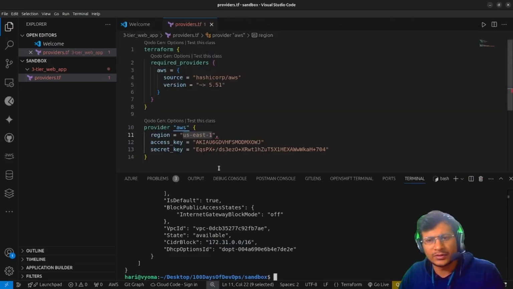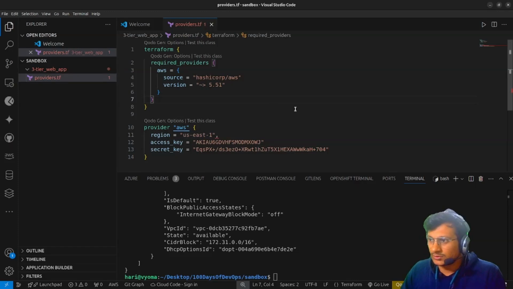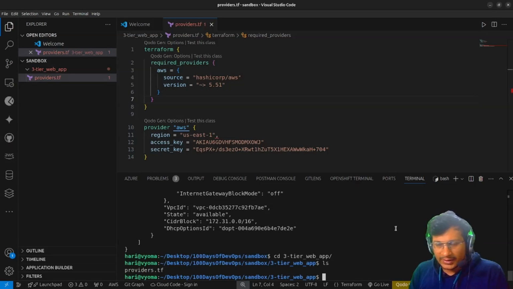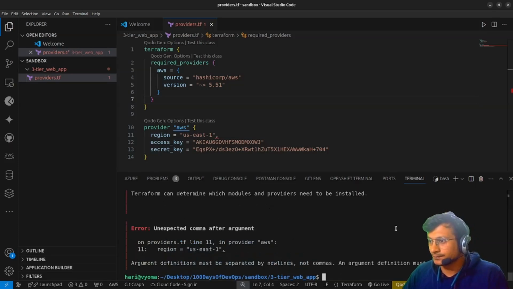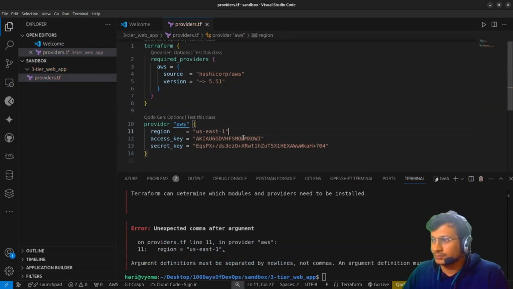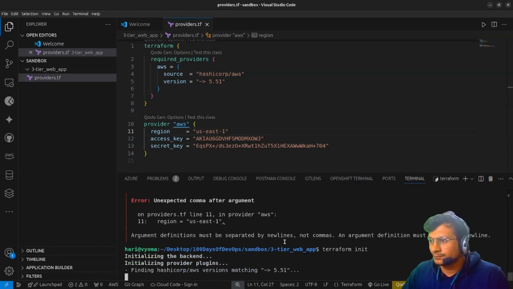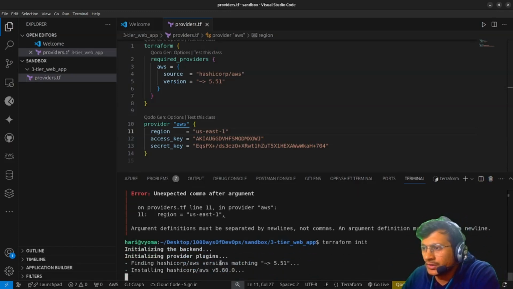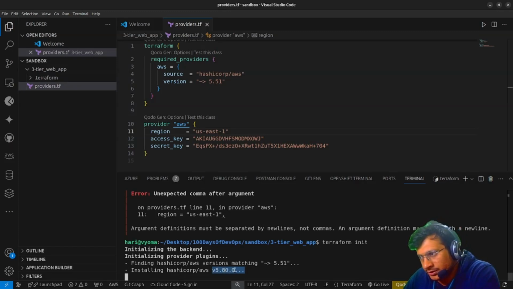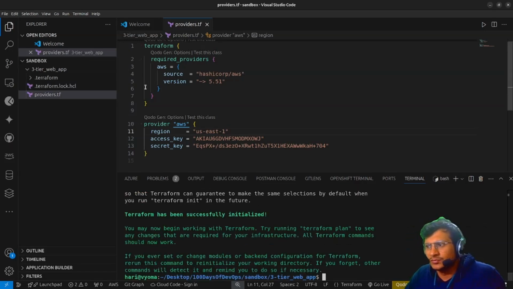We have used this particular setup, so our provider is also linked. Then just go to 3-tier web app. Then there is one command that we have to run. We have to run Terraform init. Space is not required. So what it has done, it has installed this particular provider. All the dependencies that are required for this particular version to run, it is installing these. Till the time it is getting installed, let's just move on to another part.